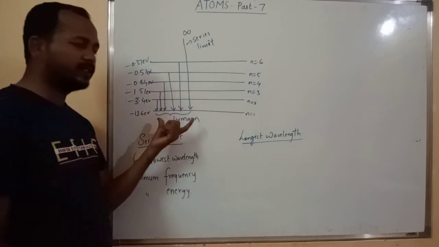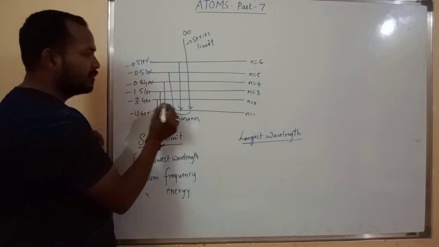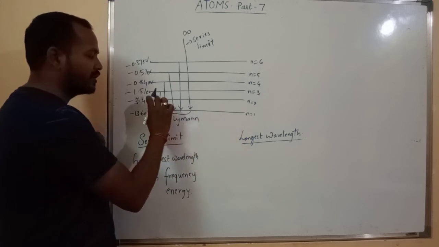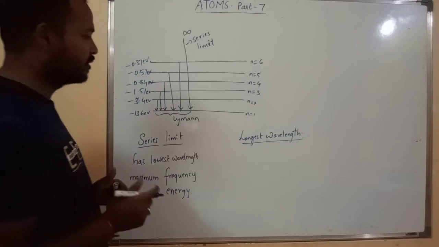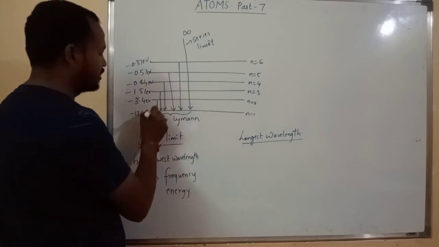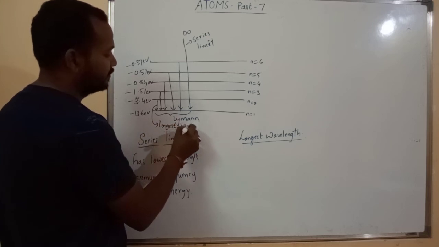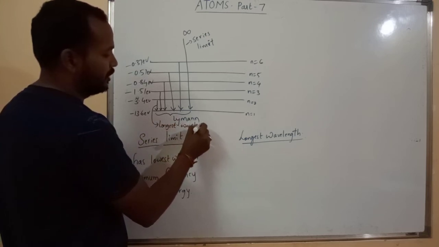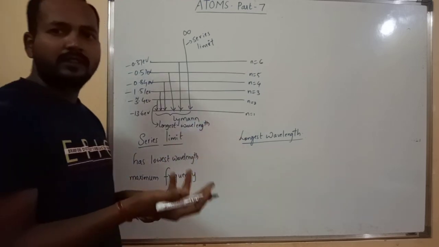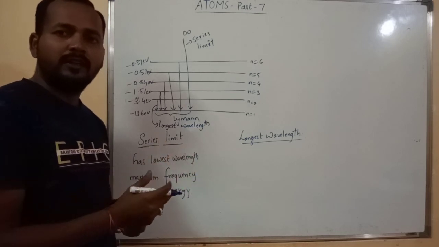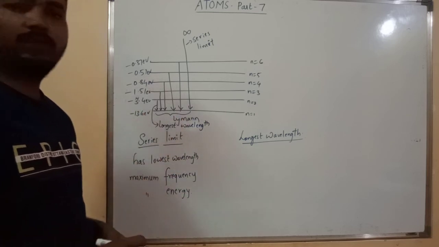Now we'll study regarding longest wavelength. The first line of the series is called longest wavelength, right? The first line which is coming from second orbit to first orbit has the longest wavelength, but it has the least frequency and least energy. So this line is longest wavelength, the first line of the series. Any series you may take, Balmer series, Brackett series, Pfund series, Paschen series, any series you take, the first line of that series is called longest wavelength, right?